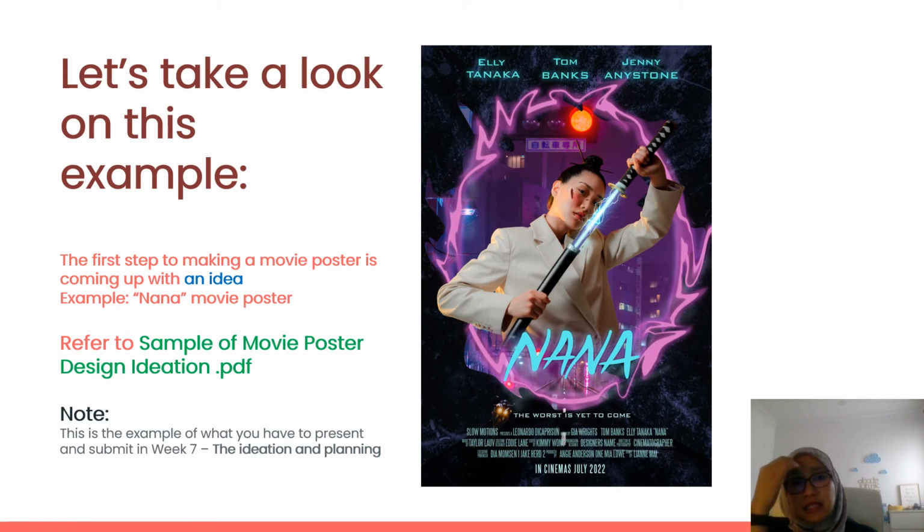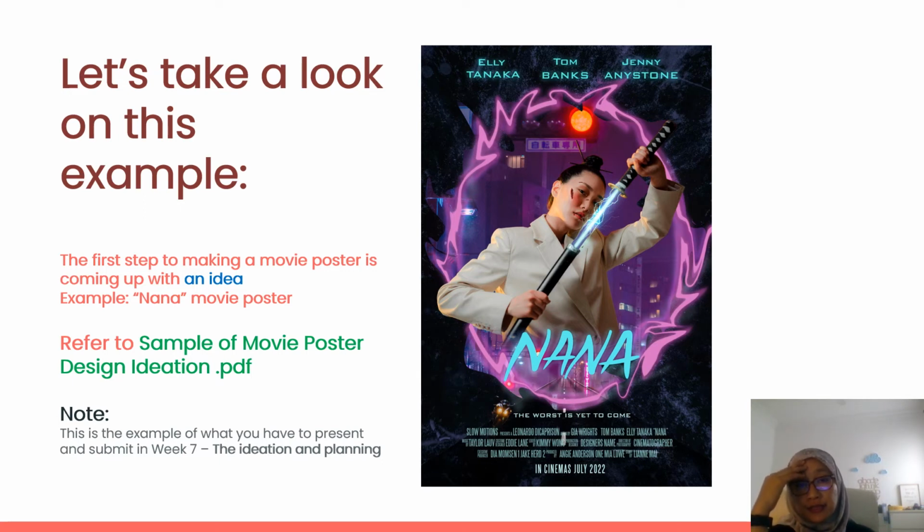Okay, so now let's take a look at the example here. The example I'm giving you is about coming up with a movie title, for example, Nana. The first step to make a movie poster is coming up with an idea. The example we're giving here is actually the Nana movie poster. So I want you to refer to the sample of movie poster design ideation.